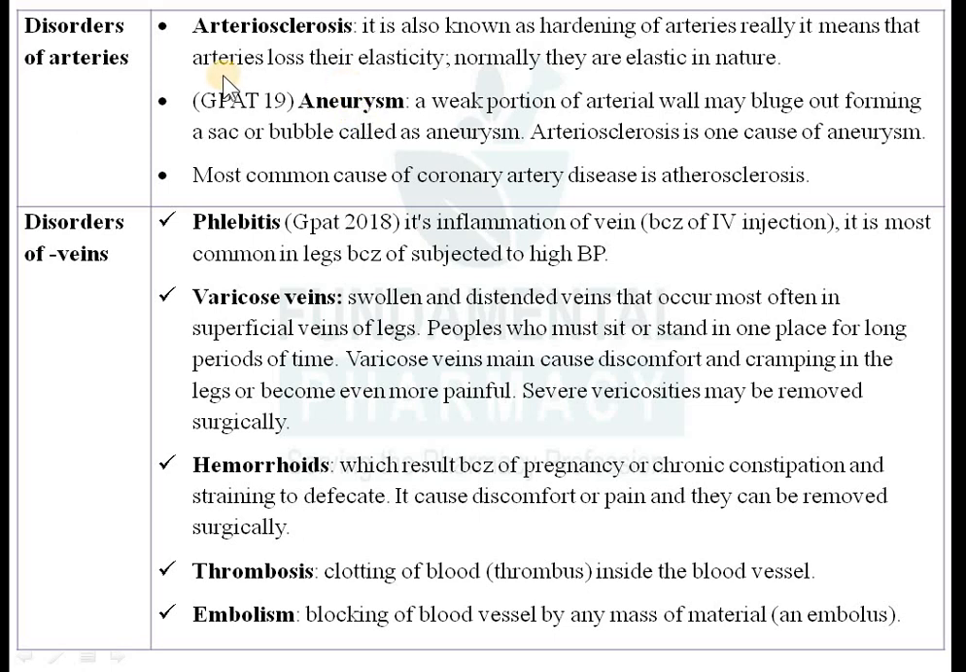Now the second term is aneurysm. So this was again a question in GPAT 2019. So what do you mean by aneurysm? So a weak portion of arterial wall may bulge out, forming a sac or bubble called as aneurysm.